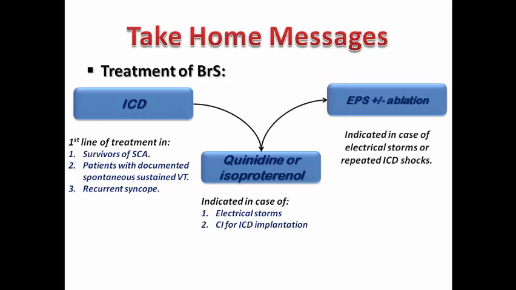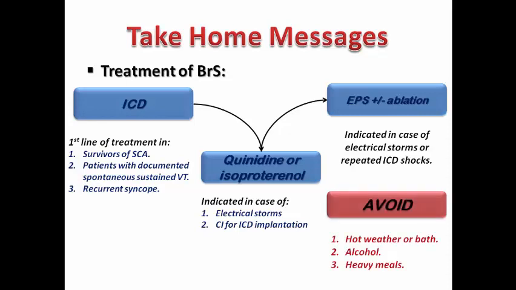We can think of EP study and catheter ablation in case of electrical storm or repeated ICD shocks to ablate the PVC triggers. And don't forget to advise your patient to avoid hot weather or baths, alcohol, heavy meals, and also avoid specific medications mentioned before.